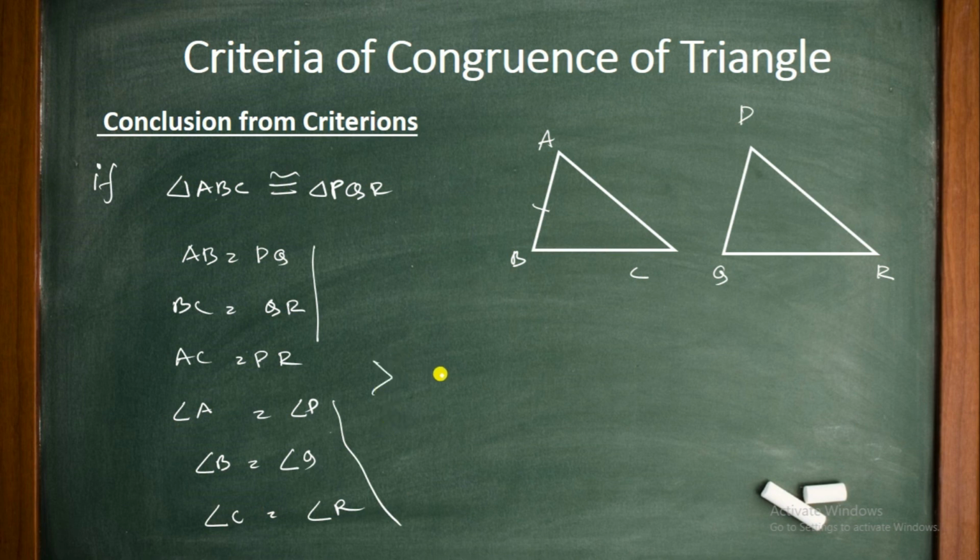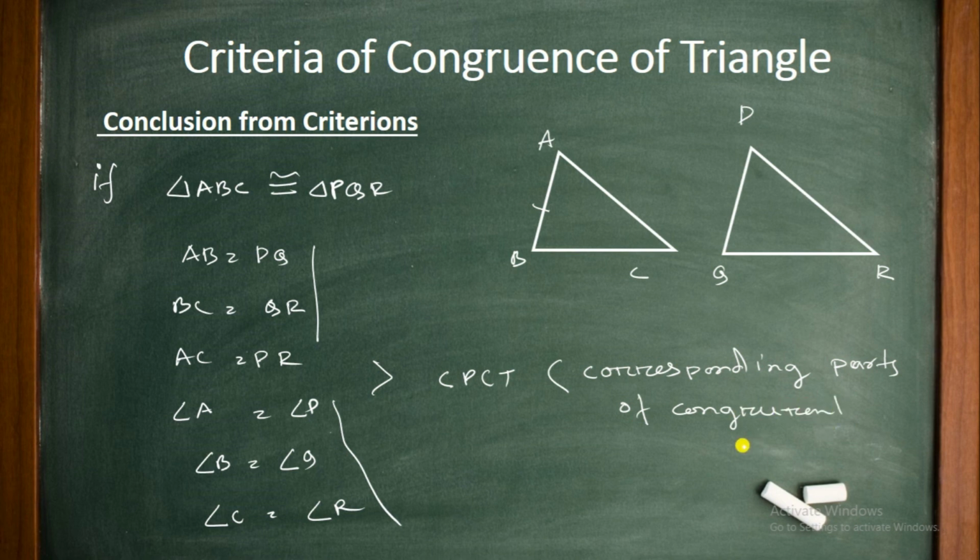This is called CPCT, that means corresponding parts of congruent triangles. So these are the main important things from this chapter. Thank you.